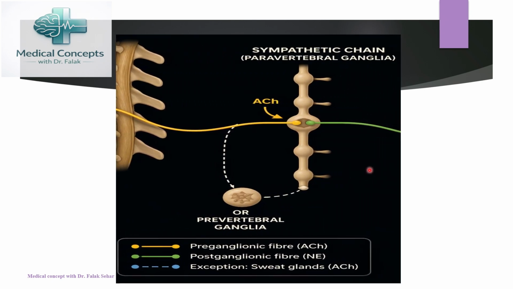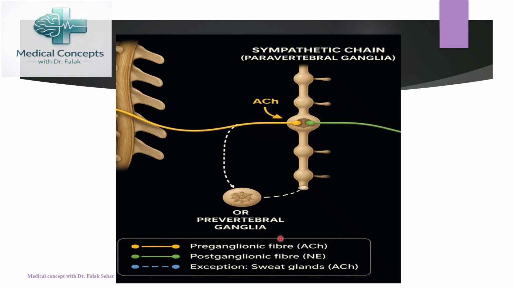Now, the paravertebral sympathetic chains are the paired chains along the vertebral column. The ganglia are interconnected by nerve fibers. The preganglionic fiber may either synapse at the same level or ascend or descend before synapsing. They enable a rapid, widespread sympathetic response.